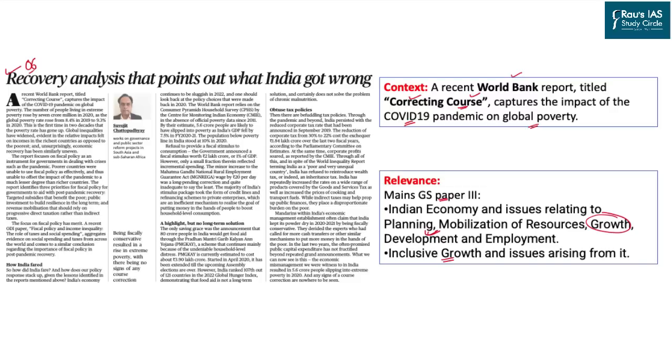The report has highlighted that many countries, including India, had taken many policies, including the expansionary fiscal policy. However, they have been very limited in their success. The relevance of the topic is straightforward. Under GS paper 3 in your mains examination, it could be asked as a consequence and as a cause towards India's growth, development and related concepts. It is also important for the concept of inclusive growth because it is going to target the lower section or the poor section of the society.